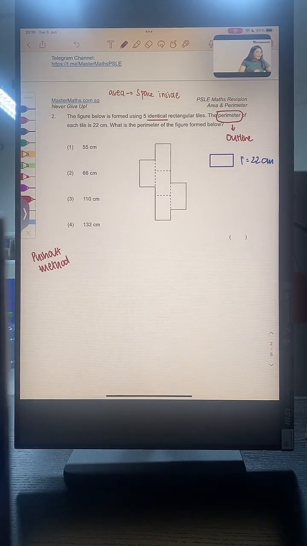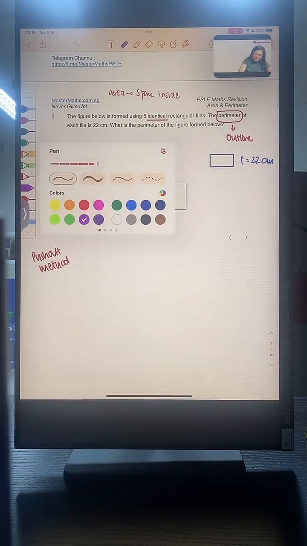Okay, so what is the push-out method? What we are going to do is push out the lines that we see so that we can look at it as a bigger, more uniform figure. So I'm going to push this line out, and I will get something like this.